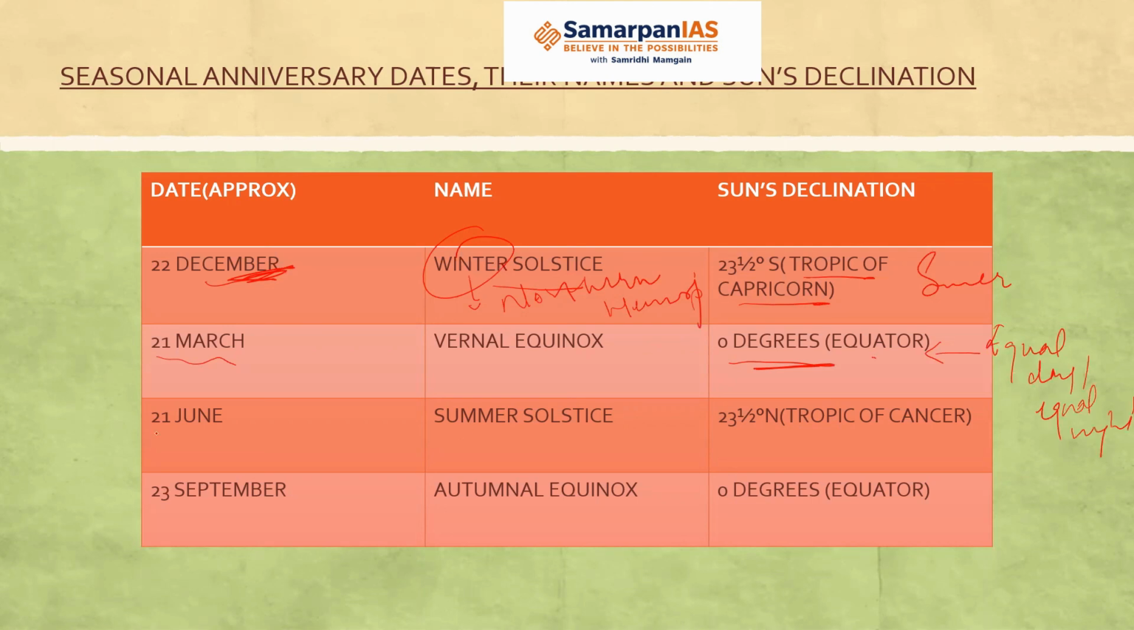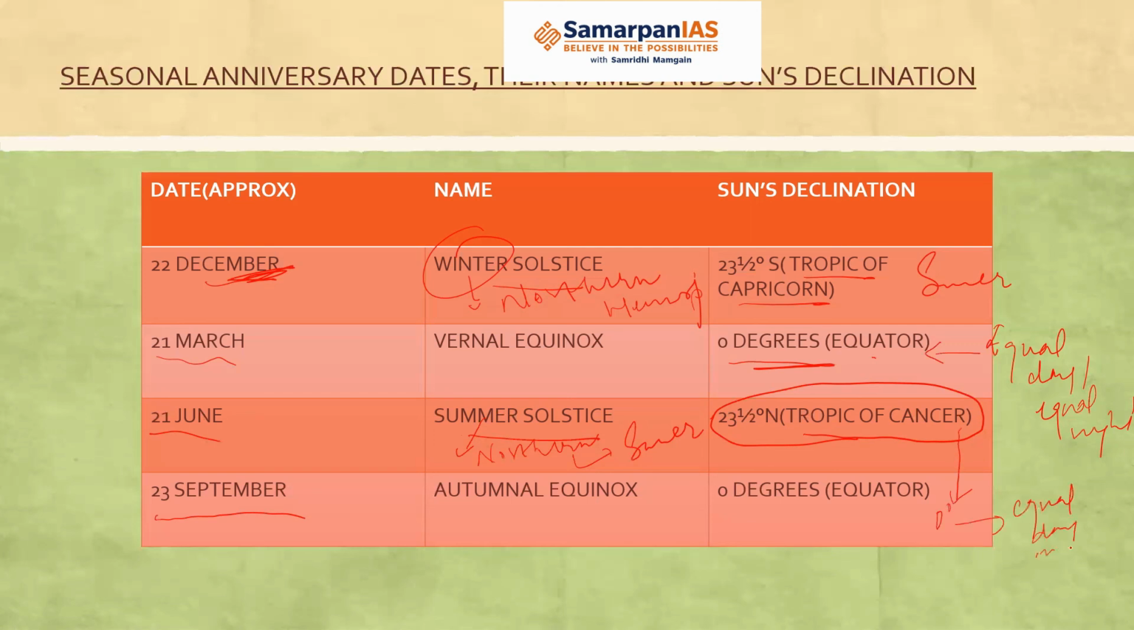What happens around 21st June? Summer solstice. That means now the sun is overhead the Tropic of Cancer. So we have summer in the northern hemisphere and winters in the southern hemisphere. And what happens around 23rd September? Again, the sun would come down from Tropic of Cancer to 0 degrees equator. So we have equal day and equal night. So remember that on 2 days we have equinoxes. That means equal day and equal night on 2 days.